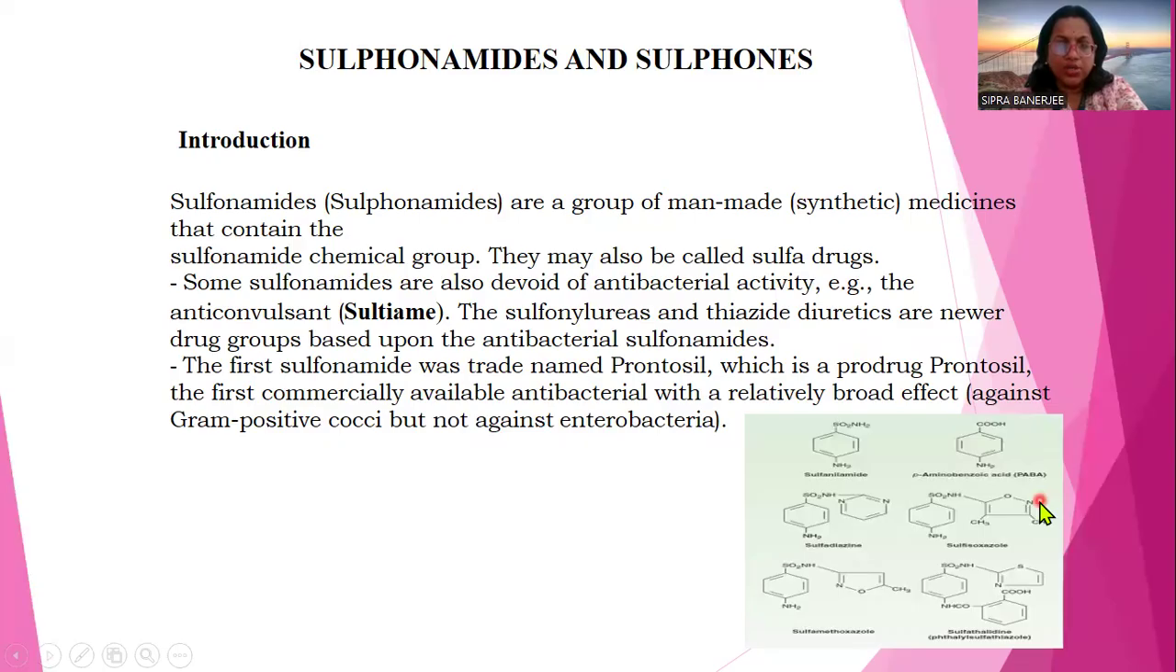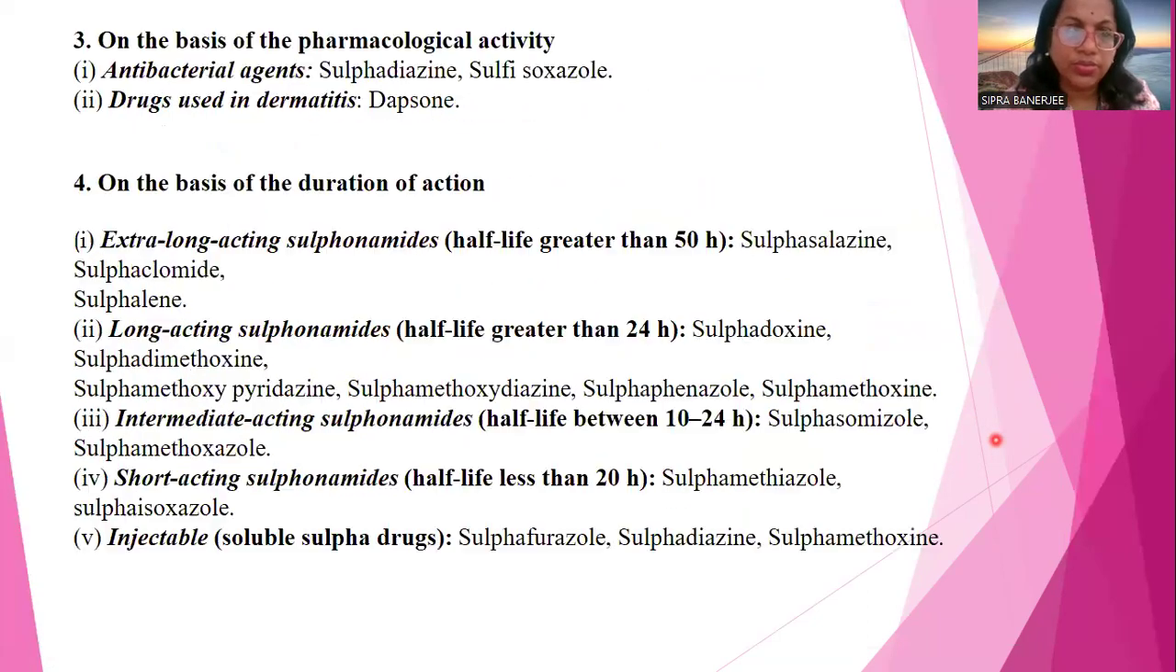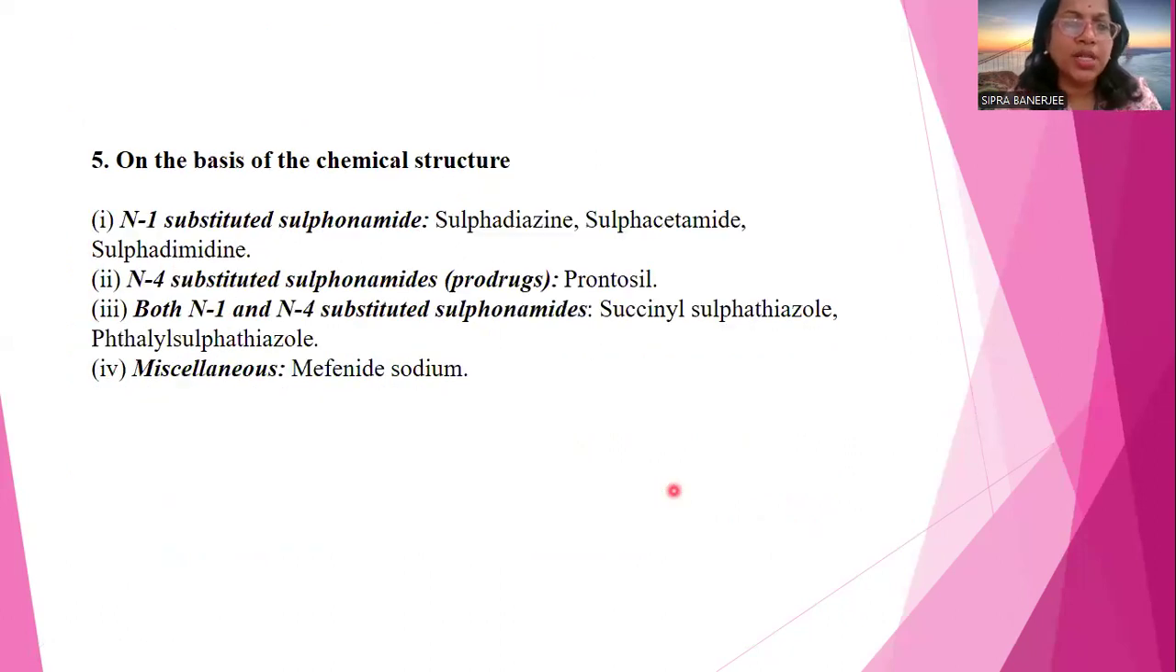So these are the different categories of drugs, sulfonamide and its different derivatives. On the basis of sulfonamide classification, they can be classified on the basis of action, duration, site of action, like this. But our concern is the basis of chemical structure: N1 substituted sulfonamide, N4 substituted sulfonamide, both N1 and N4 substituted sulfonamide, and miscellaneous category. So we will elaborate the structure.